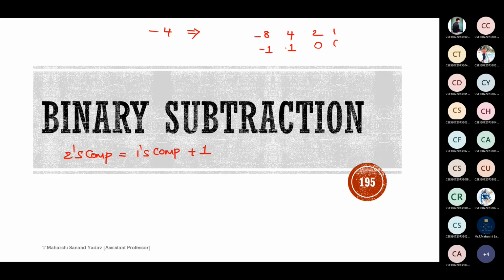Minus 4 is 1100, so here it should be 0, 0. So the equivalent of minus 4 in terms of 2's complement is 1, 1, 0, 0.